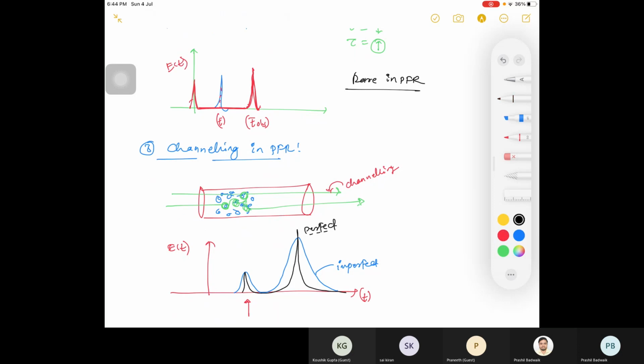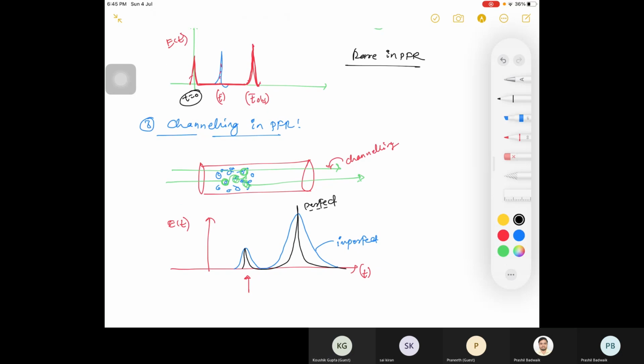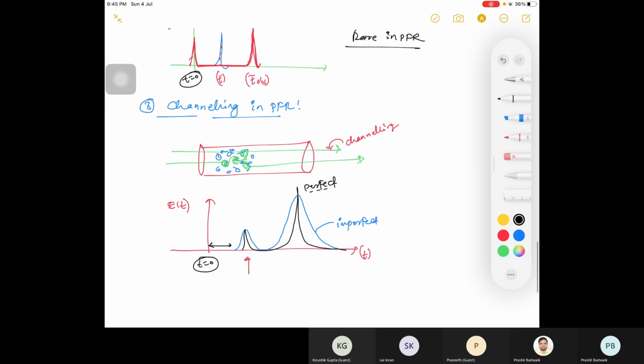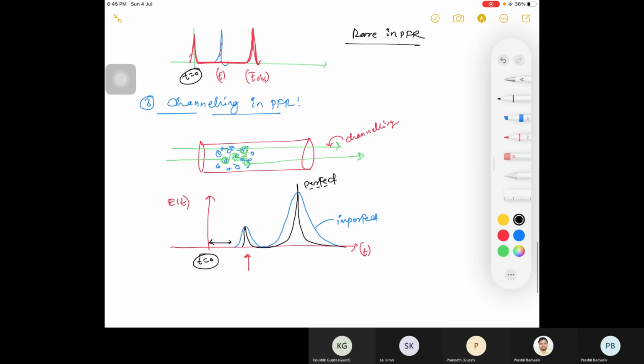In bypassing, at time t equal to 0, you are having the curve. And here, what is happening? It is not at time t equal to 0. It is at some time after t equal to 0. There is some distance here. So that is the difference between channeling and bypassing.